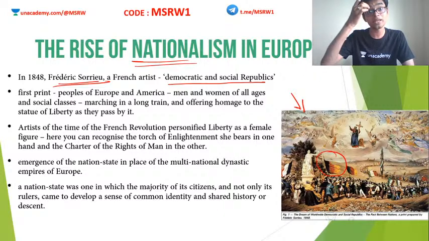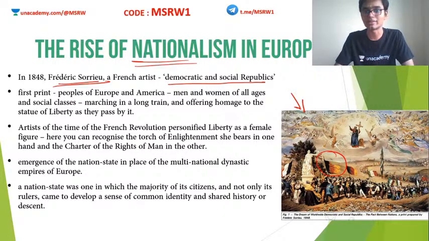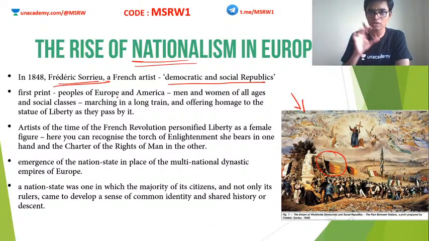In the European nations around this time, in the 18th century, we see that a lot of monarchies are replaced by republics, also called nation states. Because of all these happenings in Europe, most of the fine arts and performances in the field of art at this time were based on concepts such as liberty, equality, fraternity, democracy.